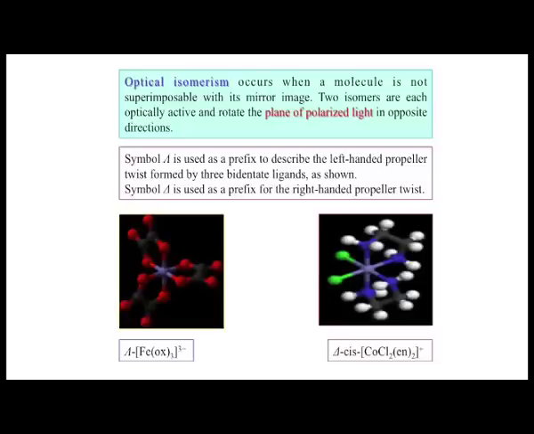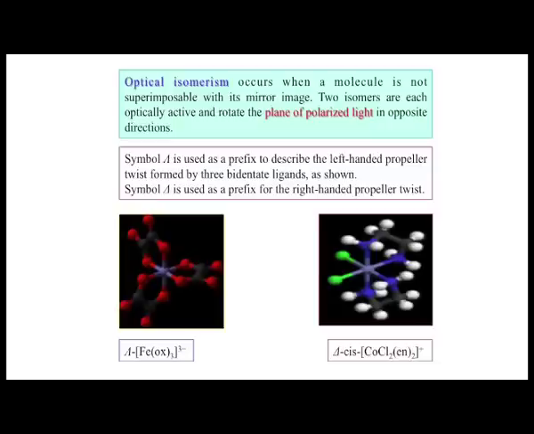This is the other variety we are discussing, where we take out the third bidentate ligand and instead of that we put two chlorides. Still we can retain the propeller arrangement with the top trigonal plane, and we will not consider these two groups because they are monodentate ligands. They do not contribute anything to the helicity or propeller shape of the complex; the propeller shape is completely determined by the positioning of the two ethylene diamine ligands on the cobalt center.